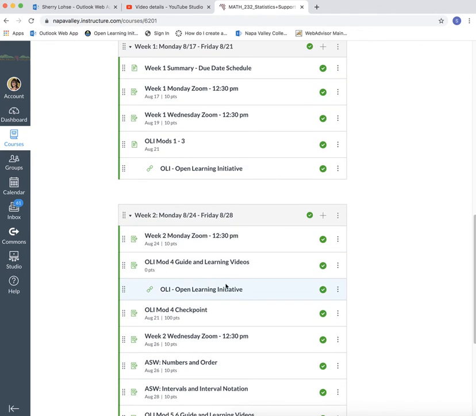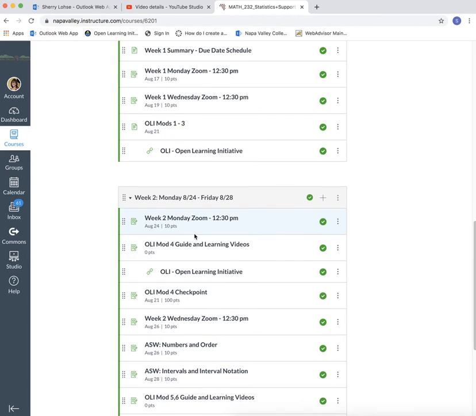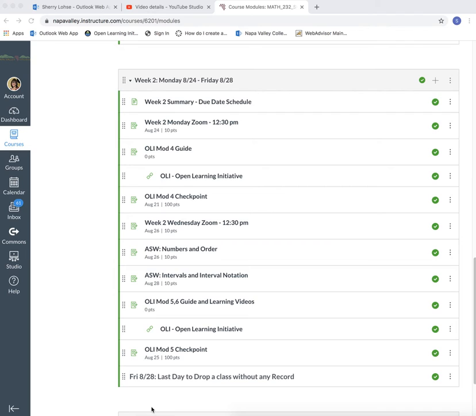So next week is week two. So, why is there not a week two summary here? All right, I'm going to pause for just a minute and see what's going on with that. Okay, as if by magic, there is the week two summary right at the beginning of week two where it should be.